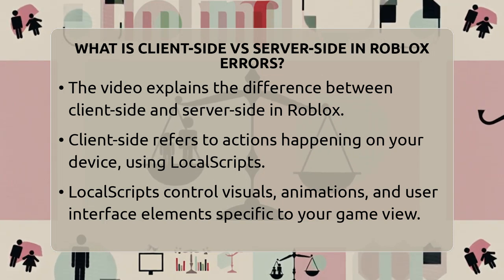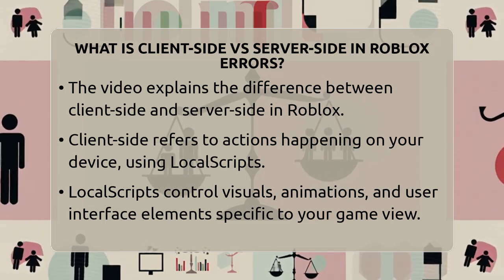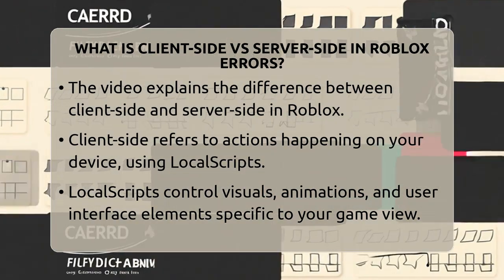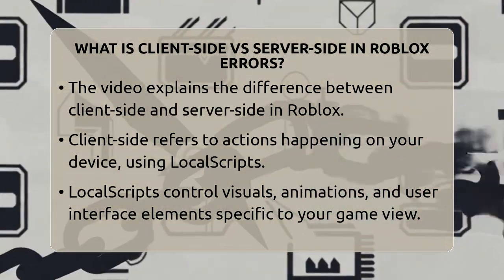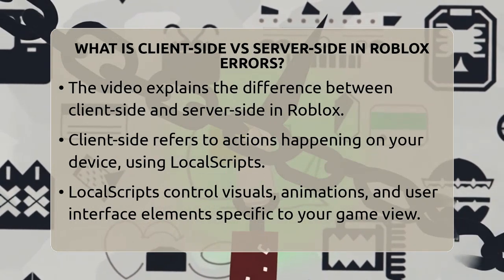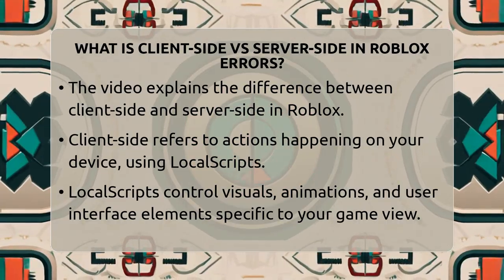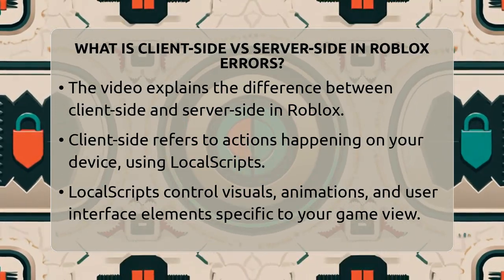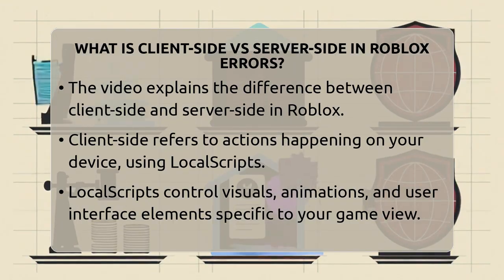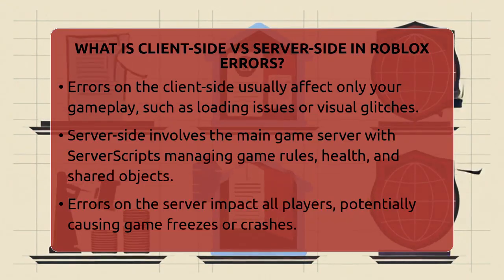In Roblox, client-side means everything happening on your own device. When you play, your game runs locally on your computer or console. Scripts running on your device are called local scripts. These control what you see and interact with, like your user interface, animations, or local effects. If there's an error here, it usually only affects you.